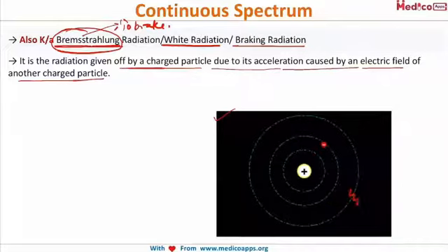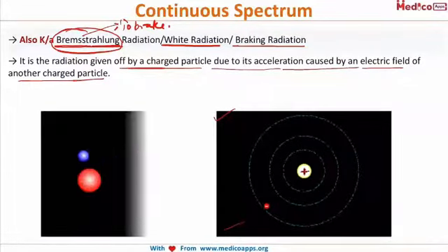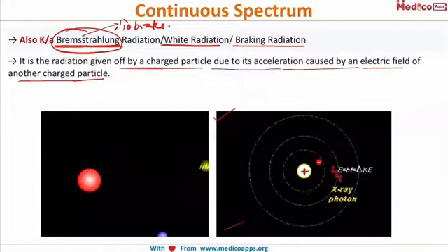Now X-rays are produced by high energy electrons bombarding a target, especially targets that have a high proton number. So when the bombarding electron penetrates into the target, the one which is coming from here is the bombarding electron and this one is the target. When the bombarding electron penetrates into the target, some electrons travel close to the nucleus, due to the attraction of its positive charge, and are subsequently influenced by its electric field. Now here in this GIF it's quite more clear.